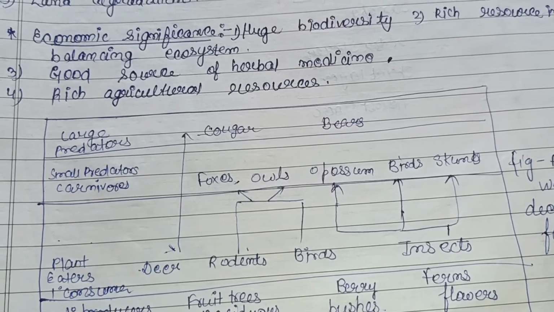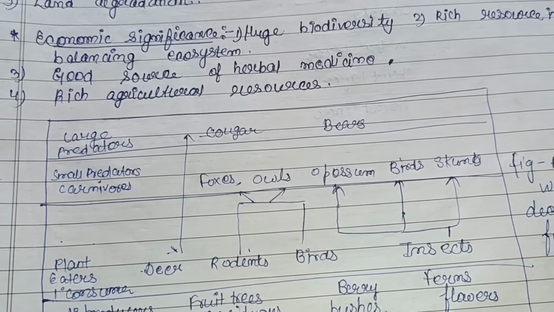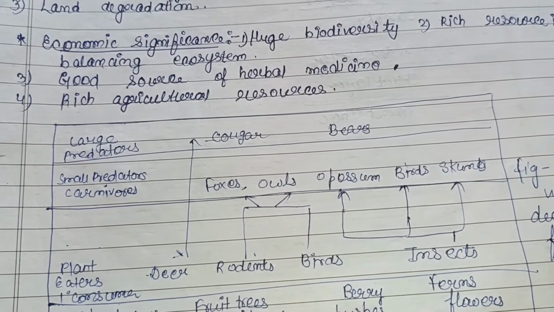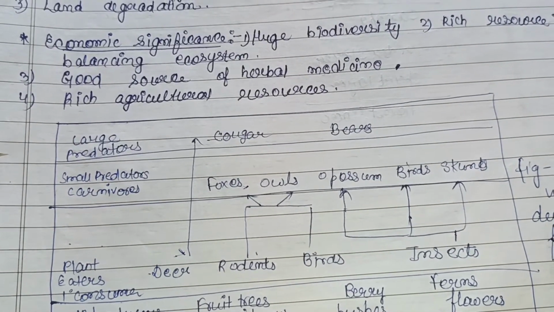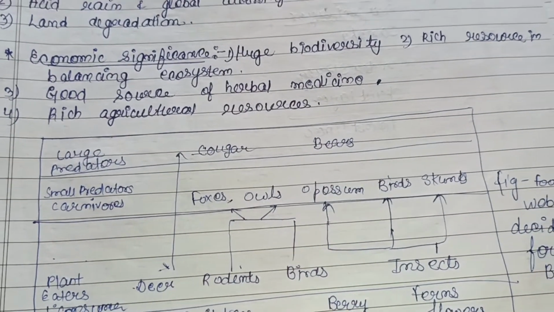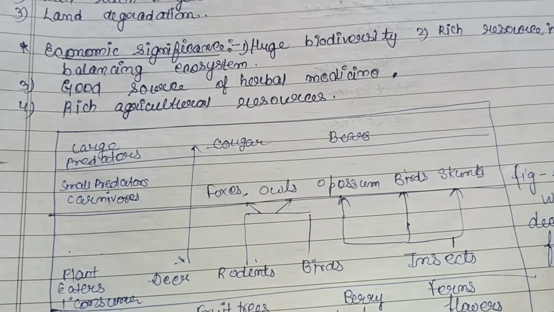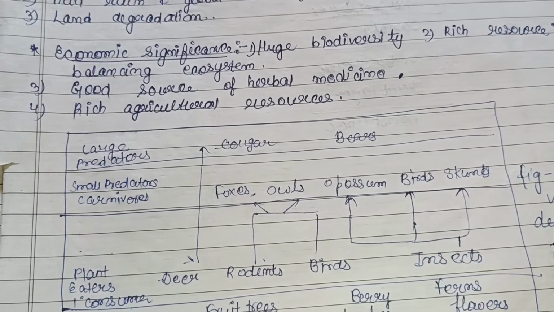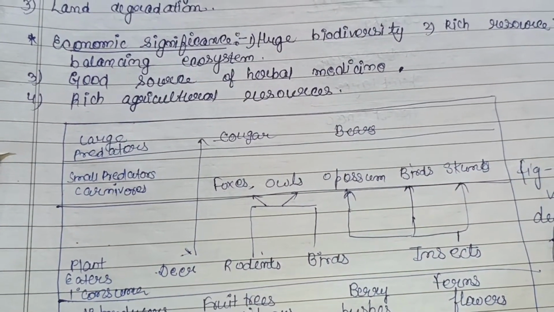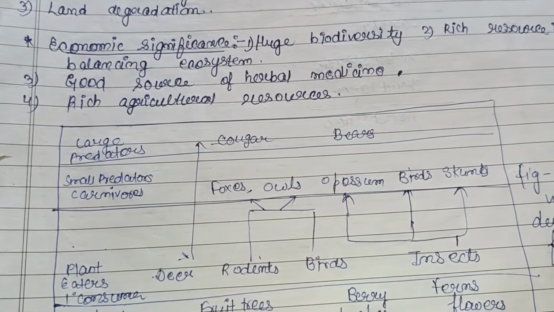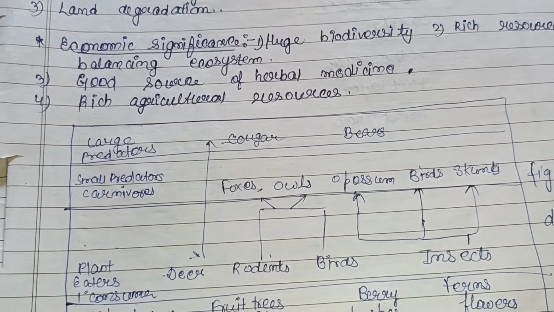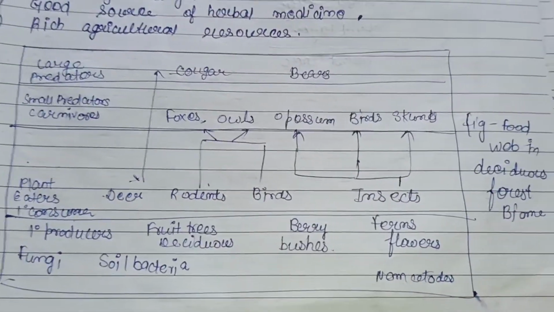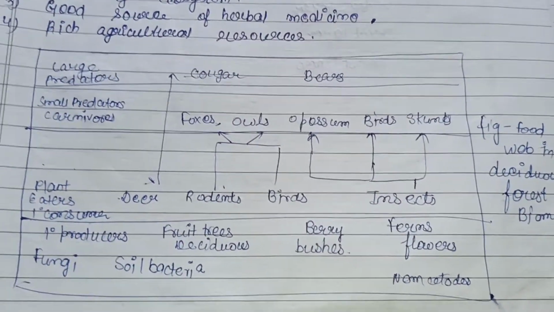Now, the economic significance of the temperate deciduous forest. They have huge biodiversity, as we have studied earlier, that they have a wide variety of flora and fauna. Then rich resource in the balancing of the ecosystem. They possess that, that is balance of the ecosystem is necessary for sustaining the life forms. Then a good source of herbal medicine is also there, and rich agricultural resources are also found here.